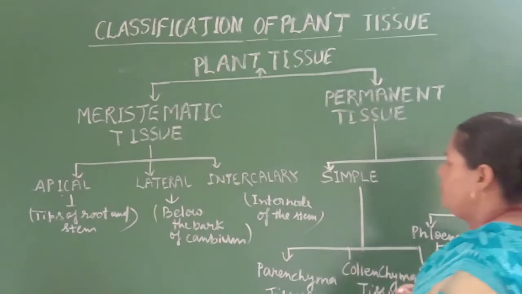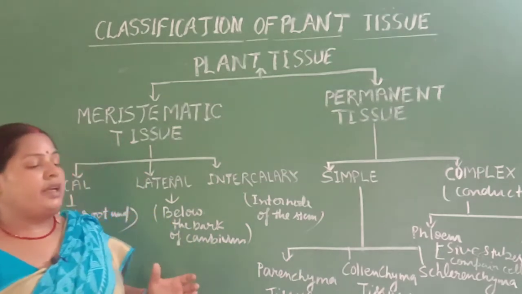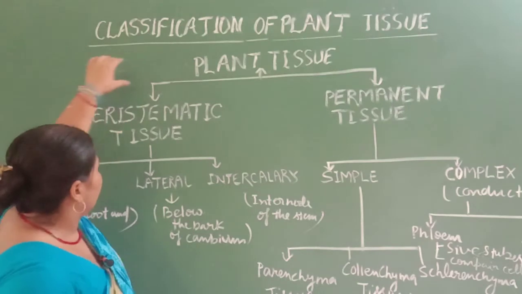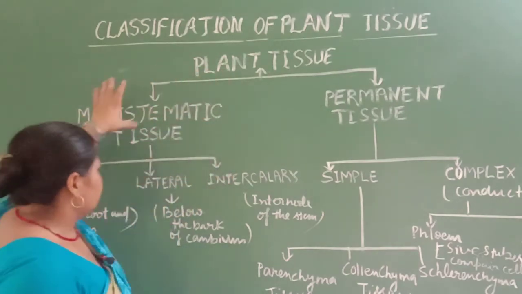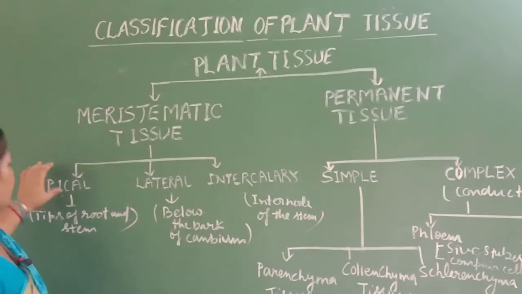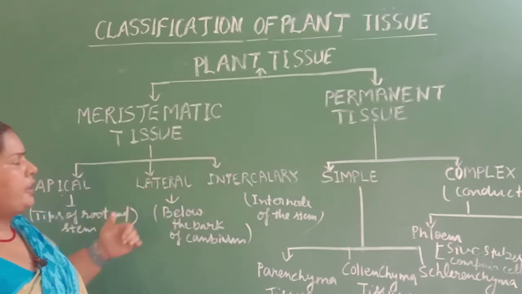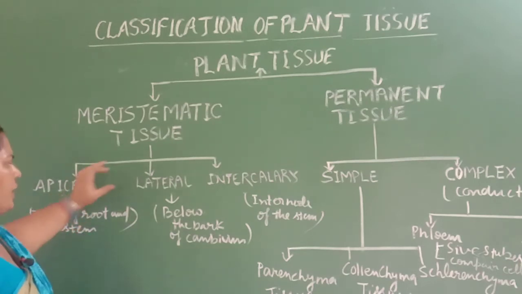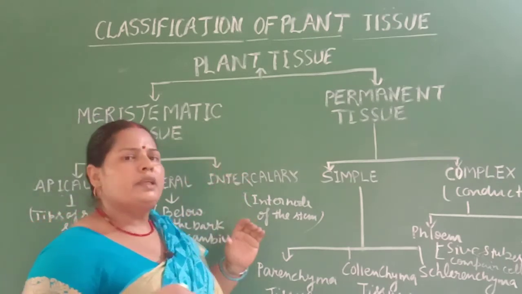So in this way you learned the different types of classification of plant tissue. Again, plant tissue is divided into two parts: meristematic tissue and permanent tissue. Meristematic tissue is divided into apical, lateral, and intercalary tissue. Apical tissue develops at the tips of the root and stem. Lateral tissue is below the bark at the cambium, and intercalary is at the internode of the stem.